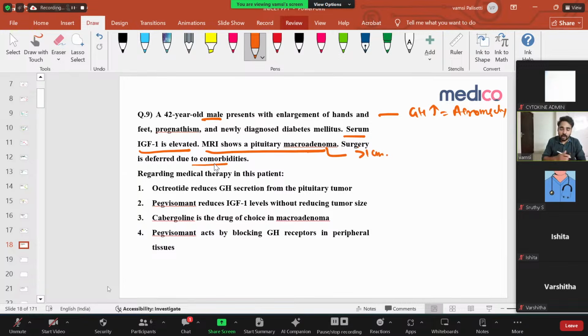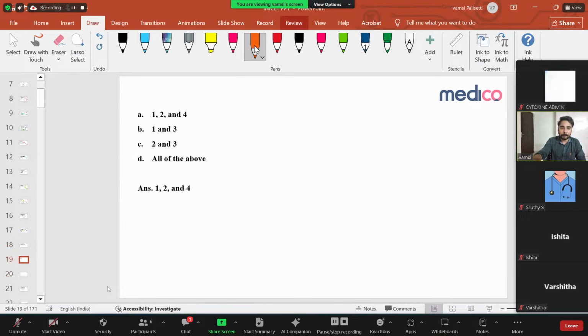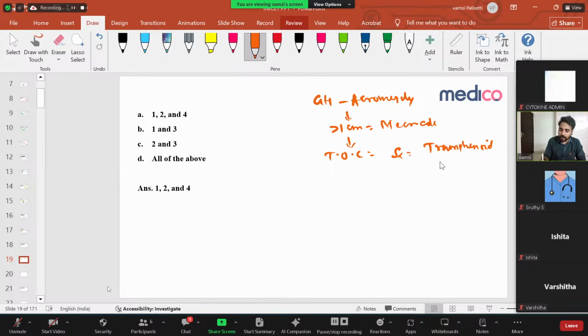Now, what is the medical therapy in this patient? Let us discuss this treatment first. Basically, growth hormone secreting tumors, that is acromegaly. If it is more than 1 centimeter, that is called macroadenoma. Treatment of choice is always surgery. That surgery is transsphenoidal resection. You have to go transsphenoidally and do the resection. This is the first thing you have to do. But if any surgical comorbidities are there, then you can go for medical management.